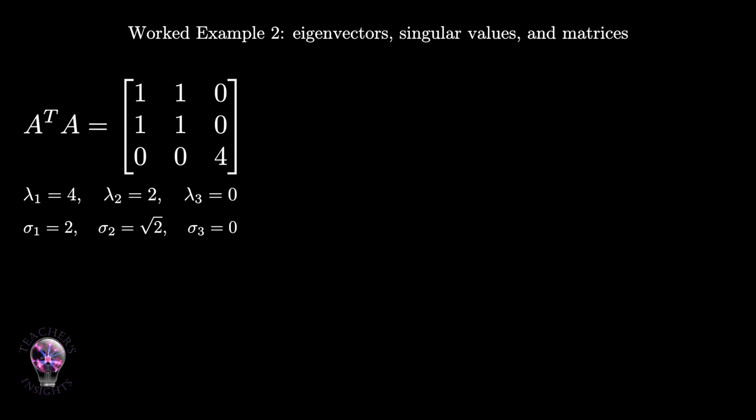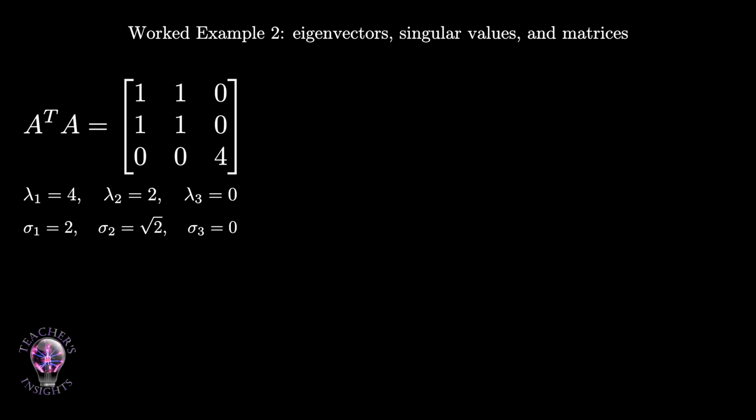Now find the eigenvalues and eigenvectors of A transpose A. A transpose A equals the 3x3 matrix with first row 1, 1, 0, second row 1, 1, 0, and third row 0, 0, 4. The z direction is easy. The vector 0, 0, 1 is sent to 0, 0, 4. So it is an eigenvector with eigenvalue 4. Therefore, lambda 1 equals 4, and v1 equals the vector 0, 0, 1.